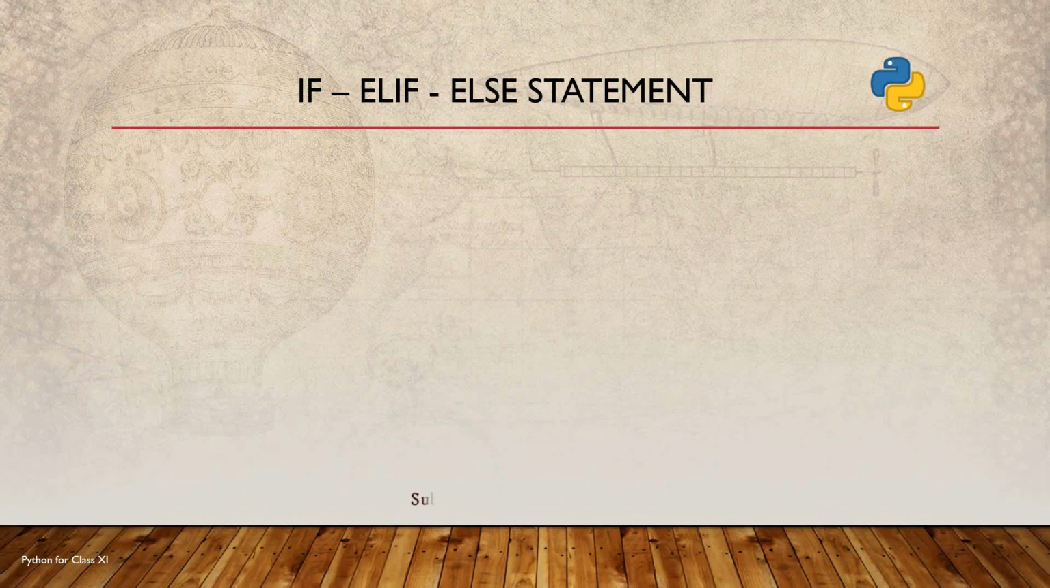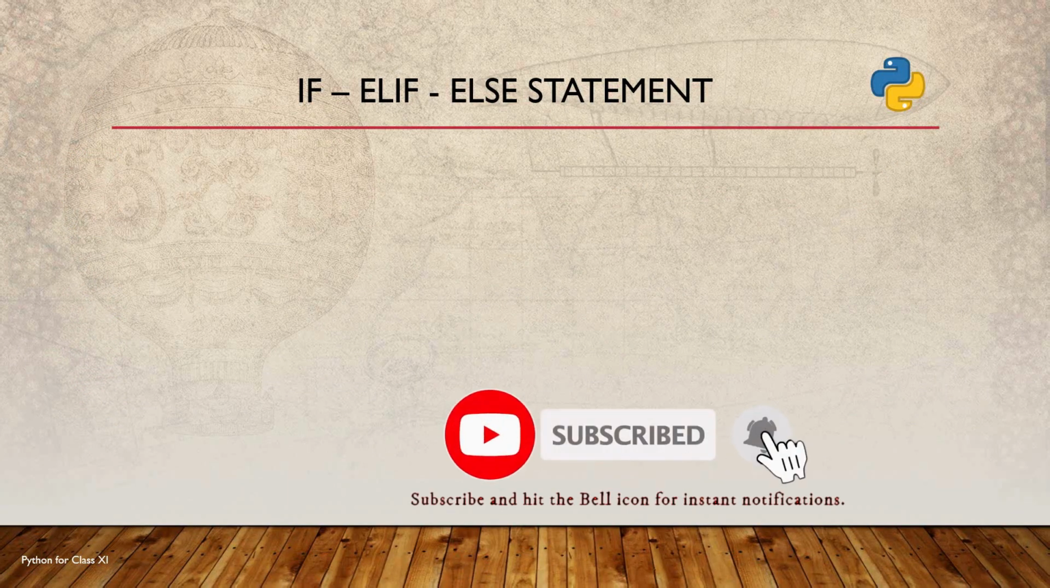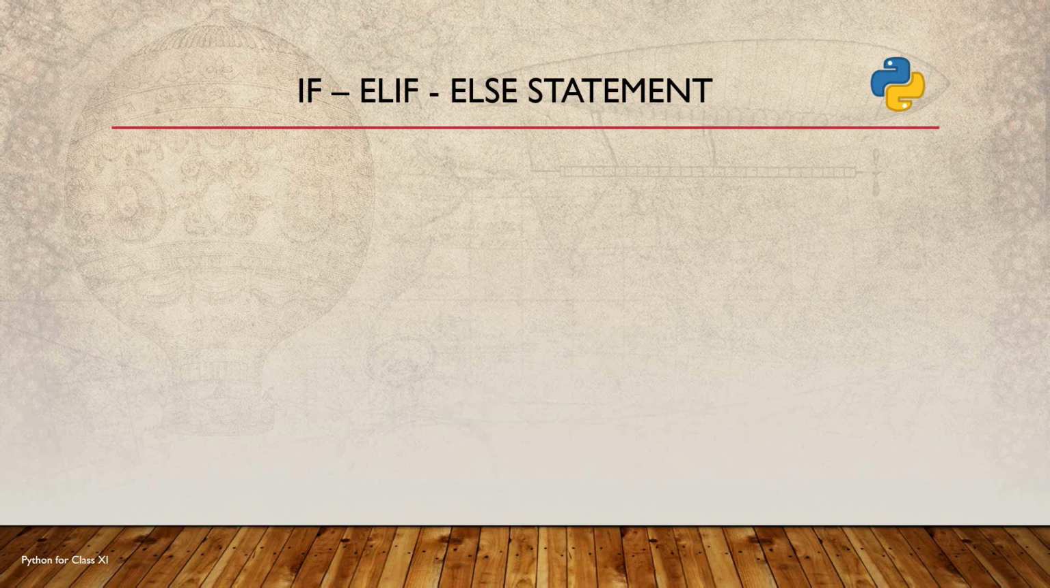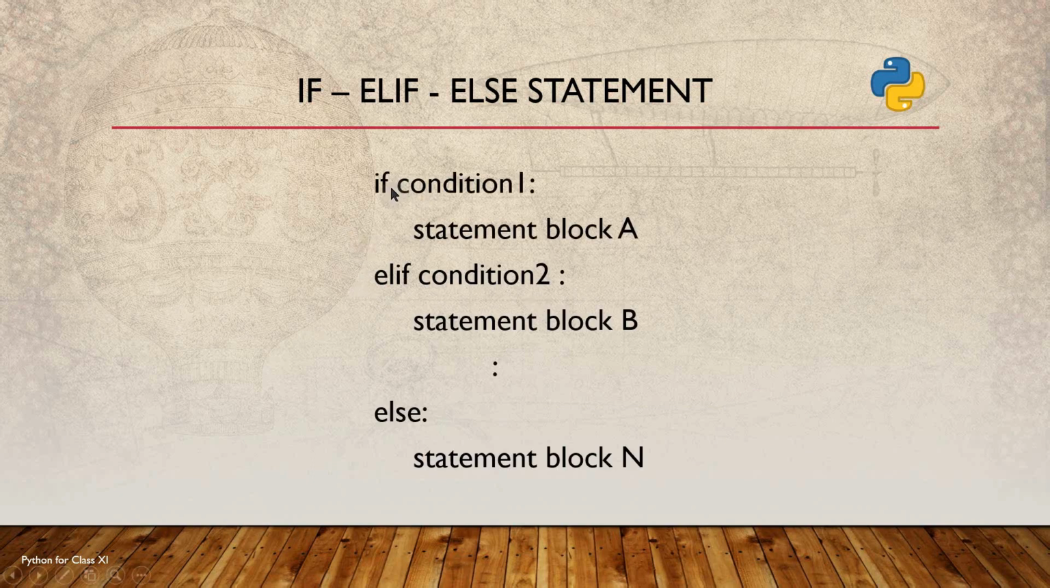So next one is the if elif else statement. We use this if elif else statement whenever we need to consider multiple conditions to take a decision. See the format of this. Here, if condition 1 evaluates to true, then statement block A gets executed. After that we have used elif condition 2. If condition 1 evaluates to false and condition 2 evaluates to true, then statement block B gets executed. It continues like this. If all the conditions evaluate to false, then statement block N gets executed, because this is the statement block we have with the else keyword.